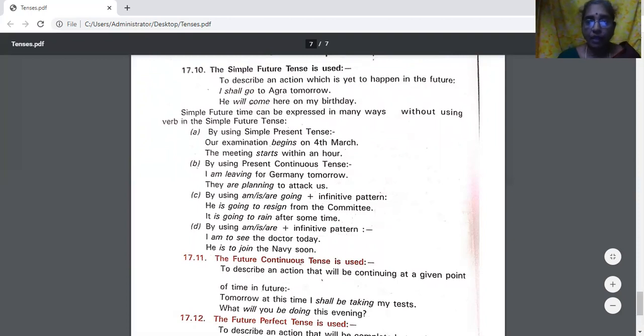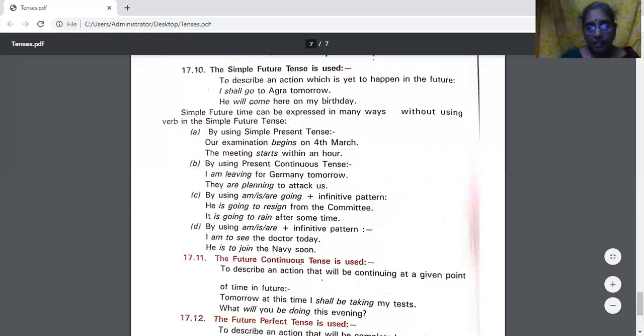Let us see that. The first way is by using simple present tense. Also, we can express simple future tense. How? For example, our examination begins on 4th March. This "begins" tells that it is simple present. Simple present also can be used to express simple future tense. The meeting starts within an hour. "Starts" is in simple present tense. So this can be used to express simple future tense also.